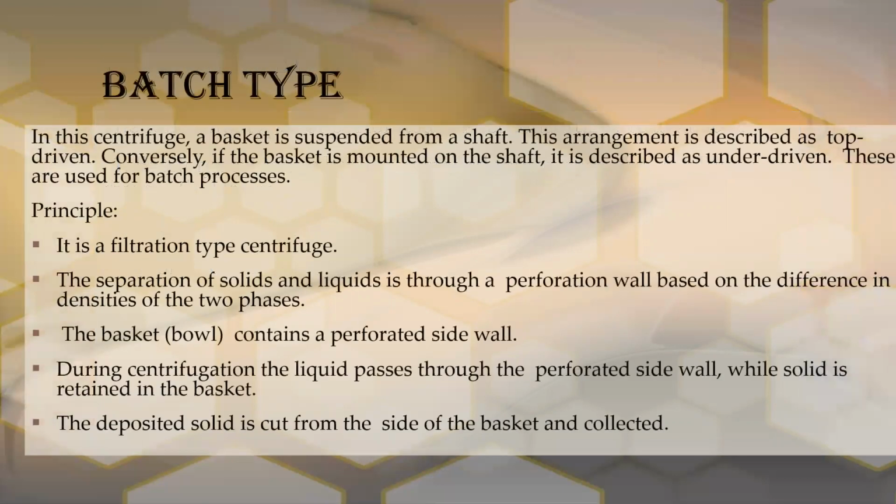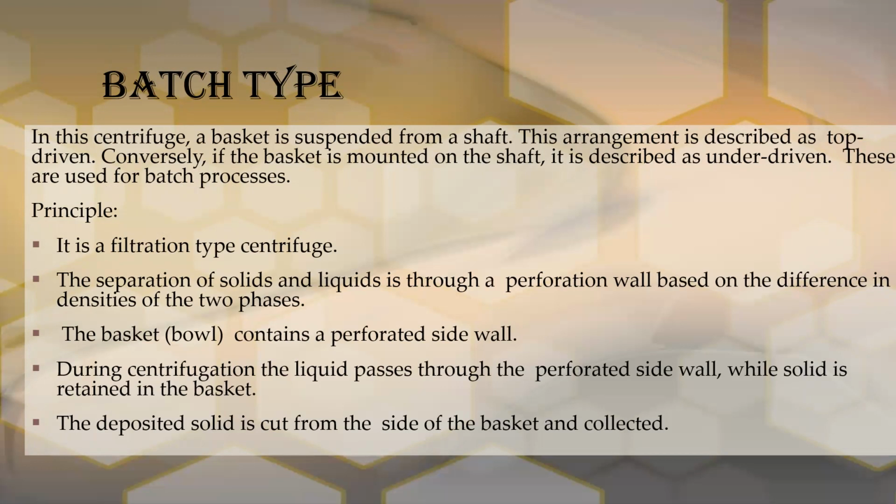So first, batch type. In this batch type of centrifuge, the basket will be suspended from the shaft. The arrangement where the basket is suspended from the shaft is described as top driven.